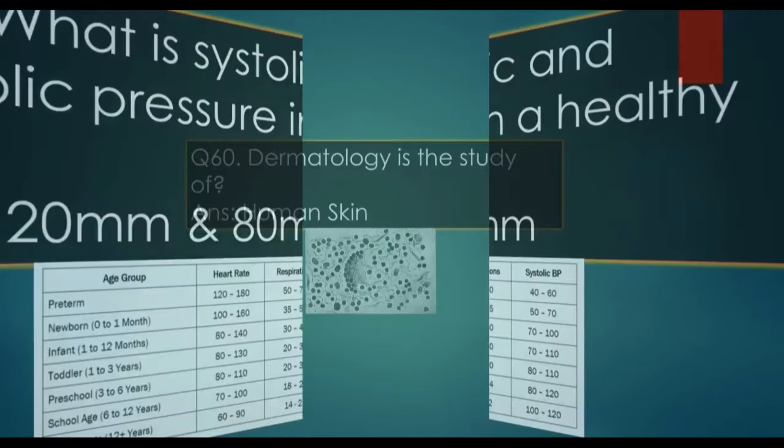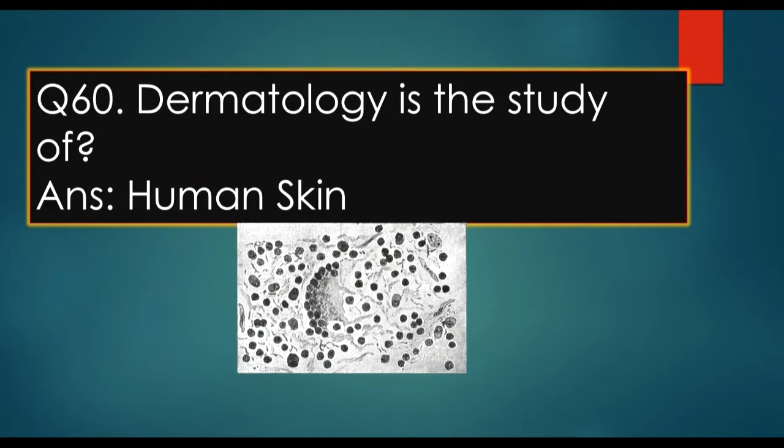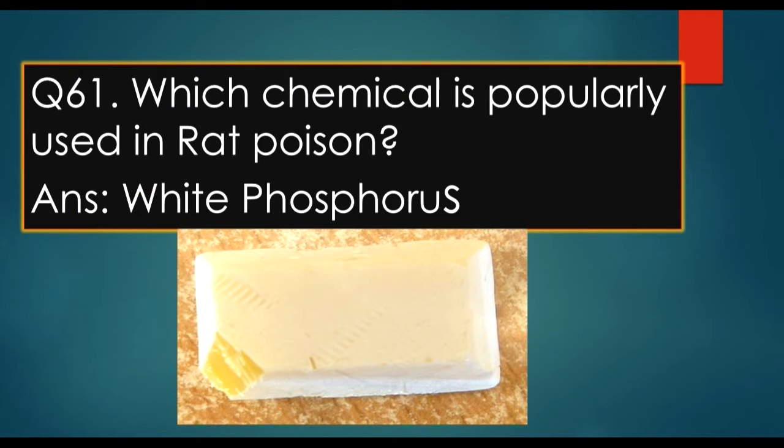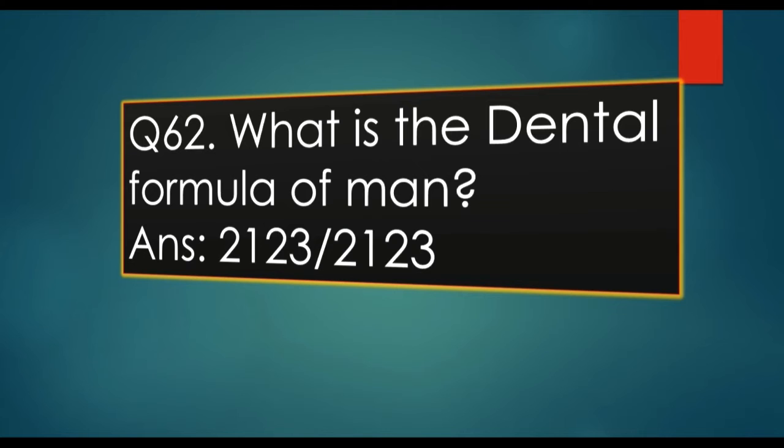Next question: dermatology is the study of dash. Answer is the human skin. Next question: which chemical is popularly used in rat poison? Answer is phosphorus. Next question: what is the dental formula of man?